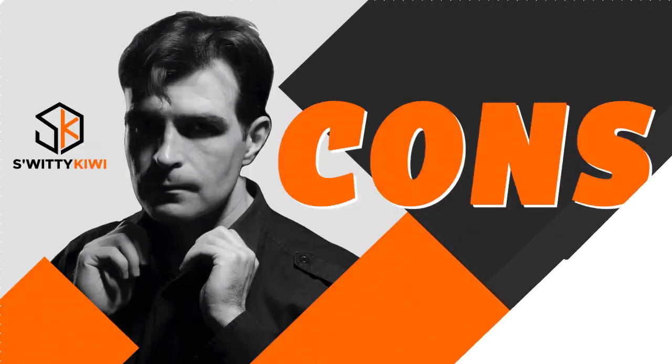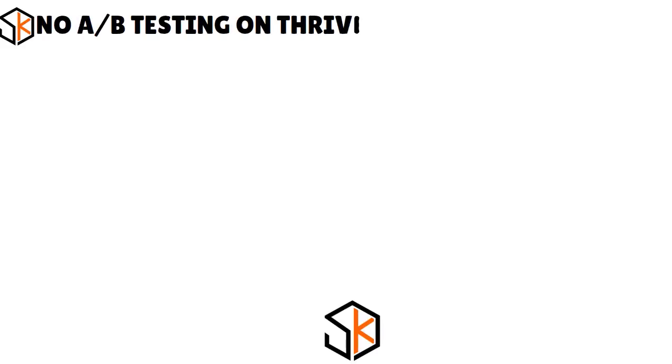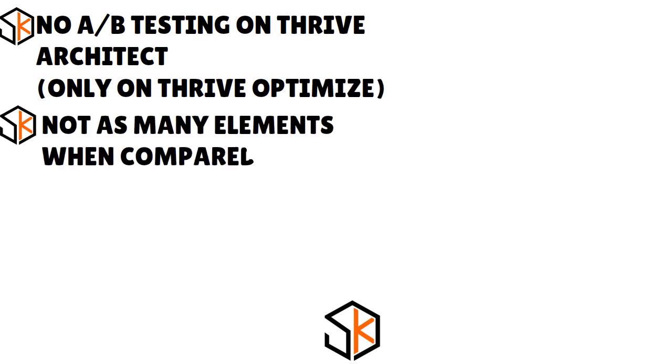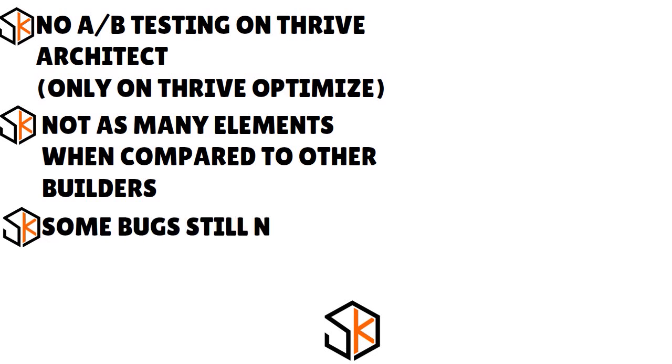And what are some of the cons that you need to be aware of? There is no A/B testing on Thrive Architect, only on Thrive Optimize. There are not as many elements when compared to other builders, and there are some bugs that still need fixing. So you need to really understand that.